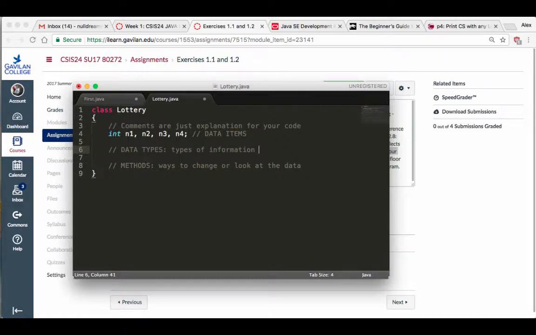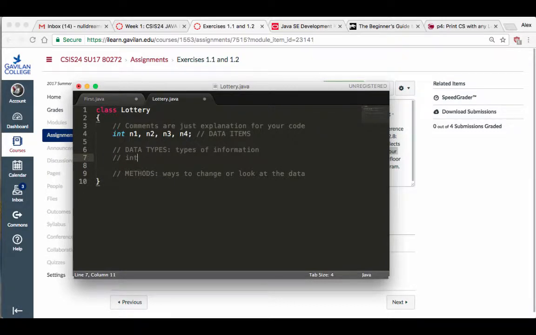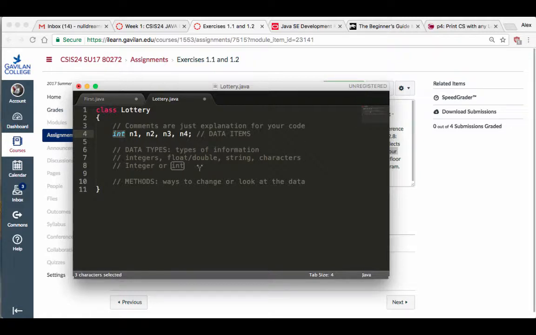The types of information are integers for now, float or double. You can have strings. You can have characters. Okay, what is an integer? Integer or int, which is what this thing here is, a whole number, right?